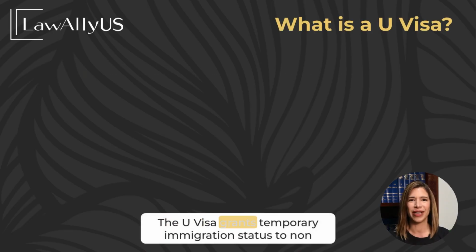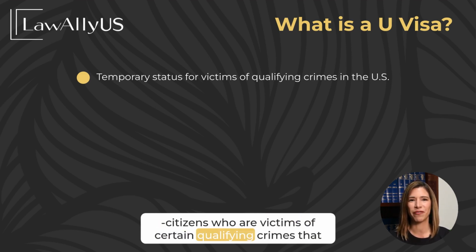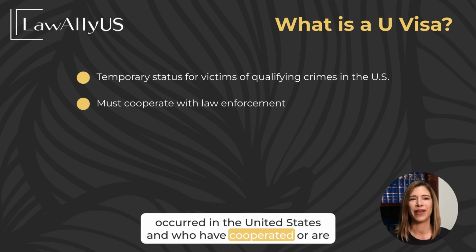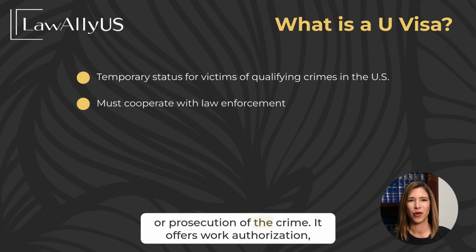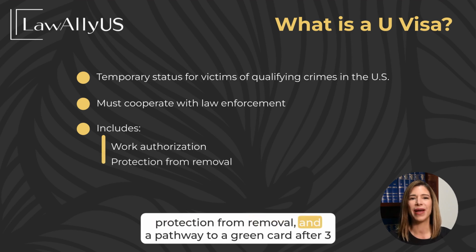The U visa grants temporary immigration status to non-citizens who are victims of certain qualifying crimes that occurred in the United States and who have cooperated or are cooperating with law enforcement in the investigation or prosecution of the crime. It offers work authorization, protection from removal, and a pathway to a green card after 3 years of the approval.